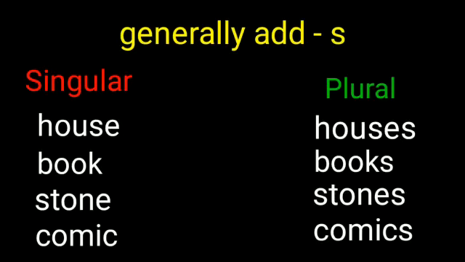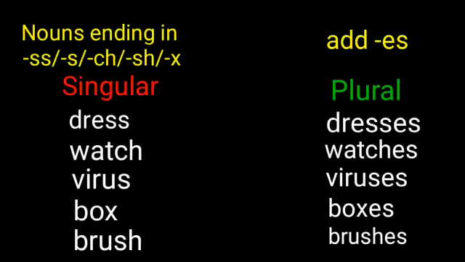Now, let us look at a few rules to transform singular nouns to plural nouns. The general rule is that we add s. So, house, book, stone, comic become houses, books, stones, comics respectively by adding s to the singular nouns. But nouns like dress, watch, virus, box, brush become dresses, watches, viruses, boxes, brushes.